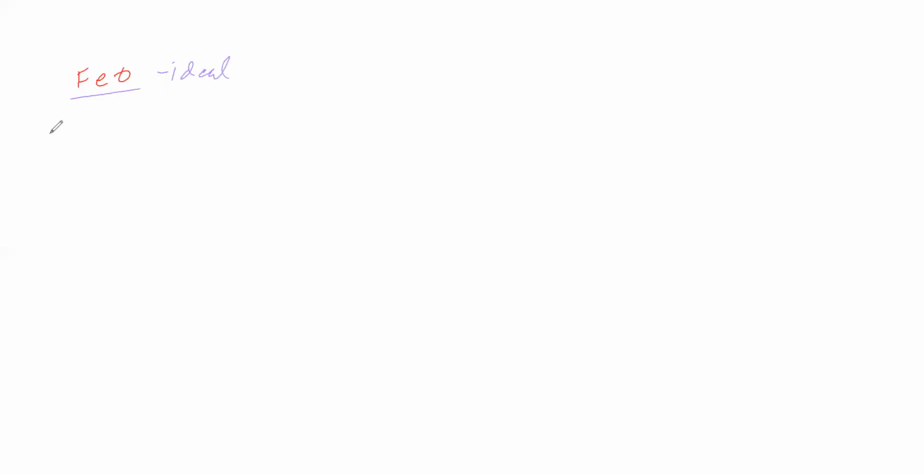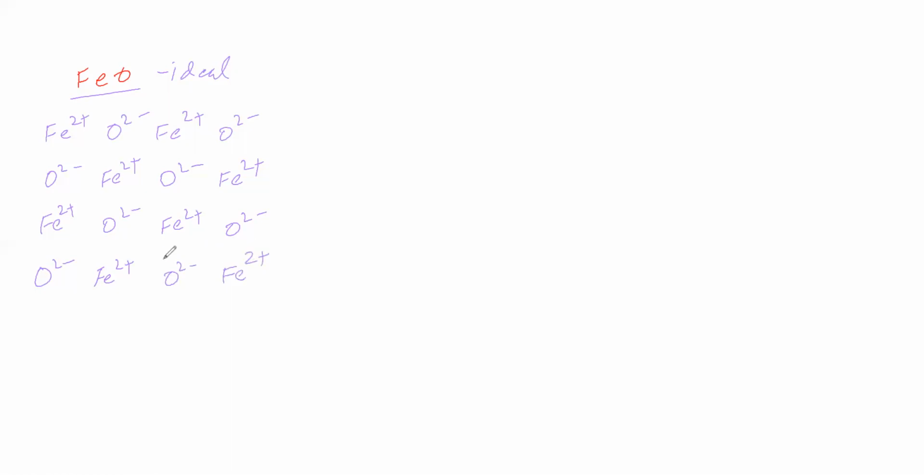This crystal, how it will be, we will see. In the ferrous oxide crystal, Fe2+ will be followed by oxide. So we will write ferrous, followed by oxide, like this. Fe2+ is followed by oxide. It is the ferrous oxide crystal.